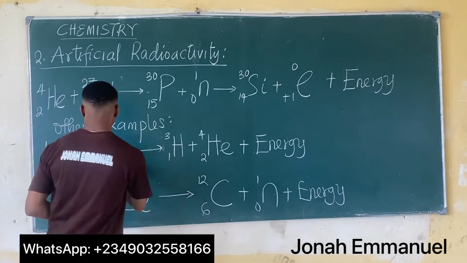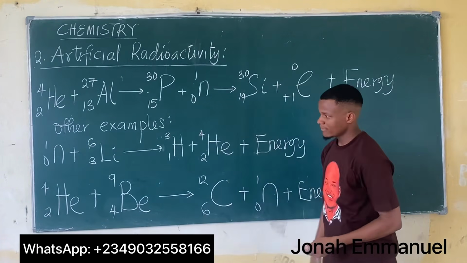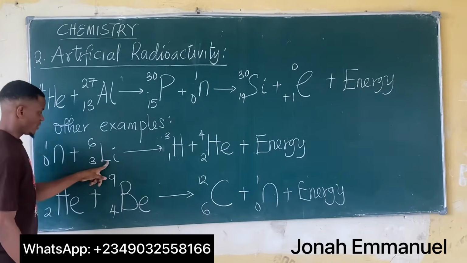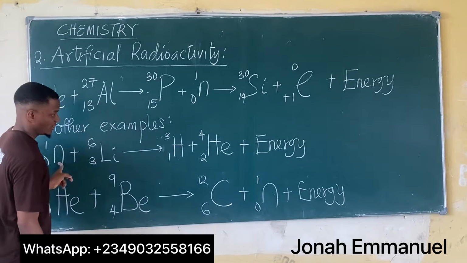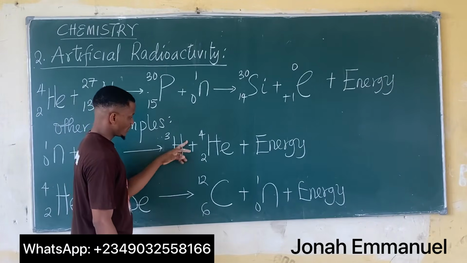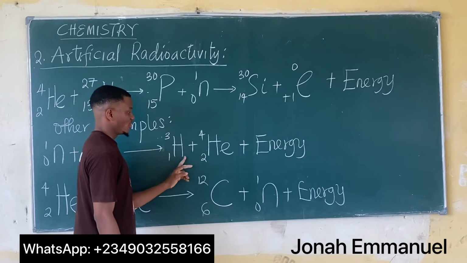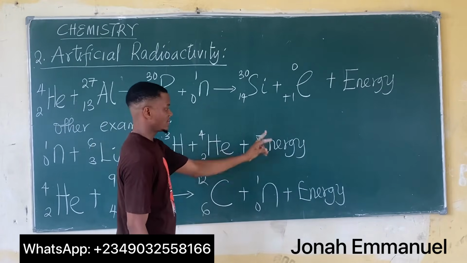Some other examples of artificial radioactivity include what you see here. For this one, I'm bombarding a lithium atom with a neutron, such that it will now decay into tritium. Tritium is an isotope of hydrogen, being combined with helium, that's an alpha particle, plus energy.